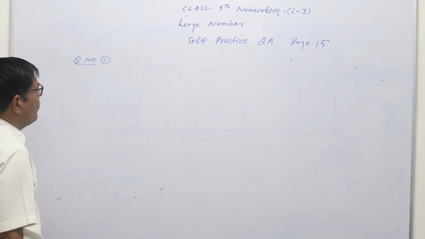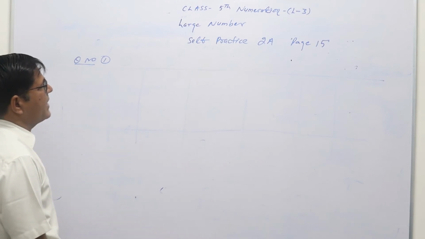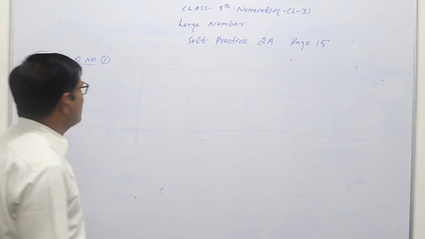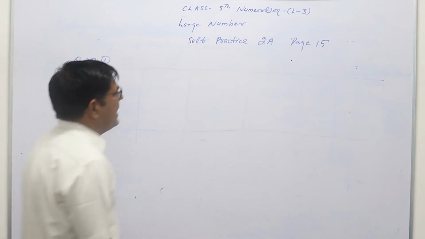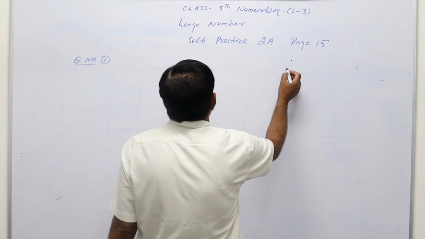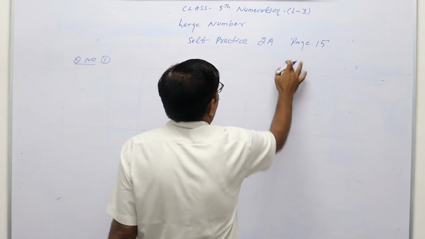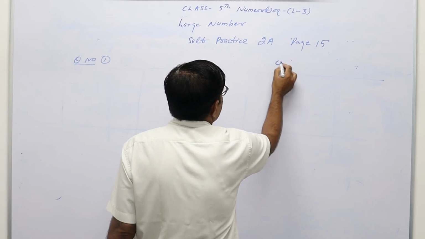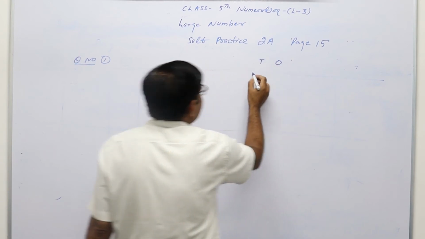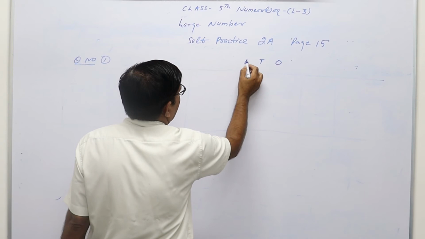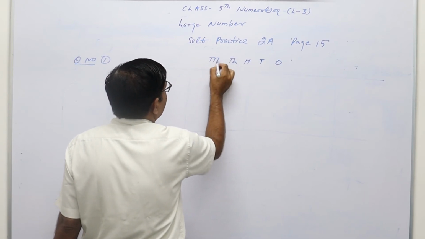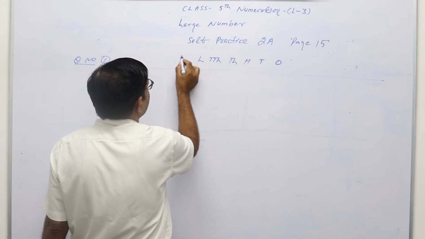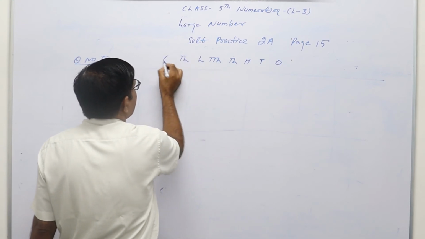7,009. So if we have to write some numbers in numerals, first of all we will make the Indian place value chart, and the chart in compact form is: you can write ones, then tens, then hundreds, then thousands, then ten thousands, then lakh, then ten lakh, and then crore.